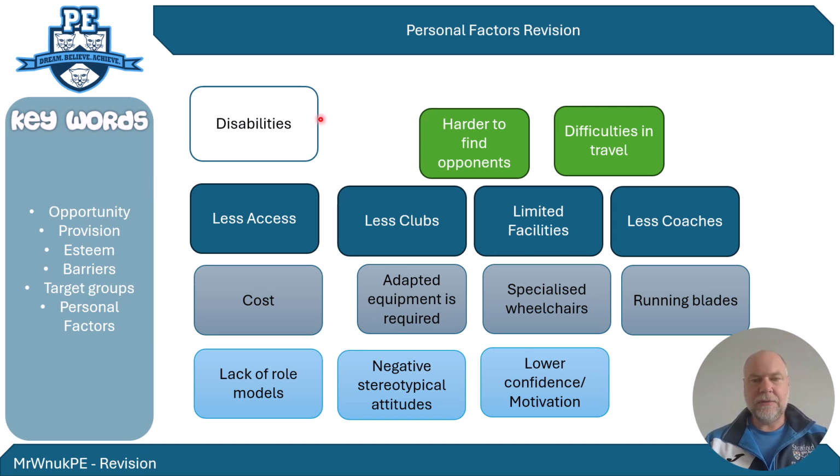So when we're looking at barriers to people with disabilities, they tend to have less access to clubs, less opportunity to be able to get to those clubs, because there are fewer clubs available to people with disabilities in local areas, and that's why they have less access. And obviously their disabilities make it harder to get to those places. They have limited facilities. It takes certain types of facilities, and there aren't as many coaches. So that comes down to provision. There aren't those things available to people with disabilities, which makes it harder for them to find opponents, and it's difficult to travel to compete against their opponents. So that's the knock-on effect.